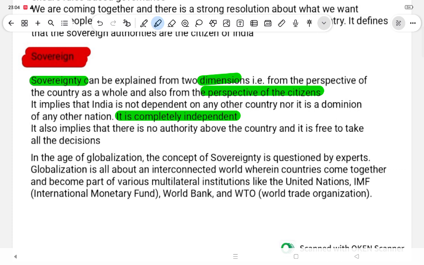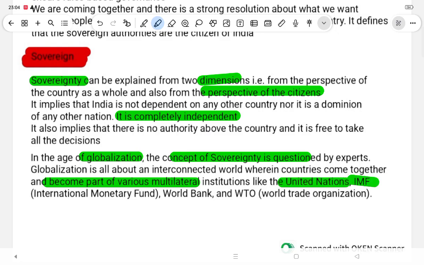In the age of globalization, the concept of sovereignty is questioned by experts. Globalization is all about an interconnected world wherein countries come together and become part of various multilateral institutions like the United Nations, IMF, International Monetary Fund, World Bank, and WTO, World Trade Organization.